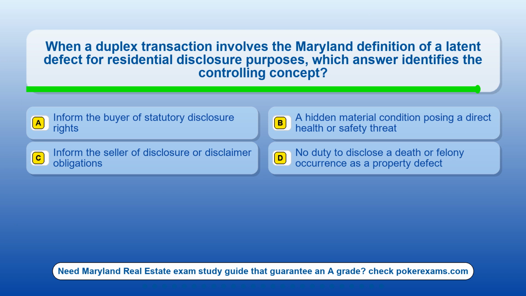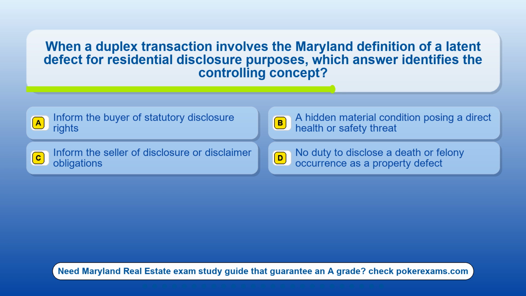Question 22. When a duplex transaction involves the Maryland definition of a latent defect for residential disclosure purposes, which answer identifies the controlling concept? Option A, inform the buyer of statutory disclosure rights. Option B, a hidden material condition posing a direct health or safety threat. Option C, inform the seller of disclosure or disclaimer obligations. Option D, no duty to disclose a death or felony occurrence as a property defect.